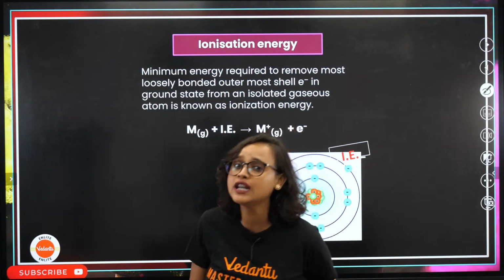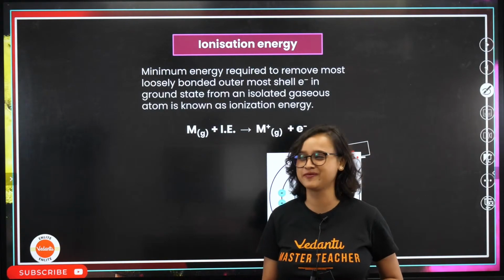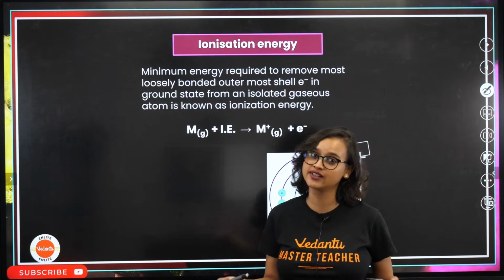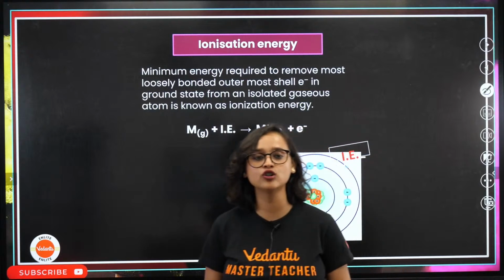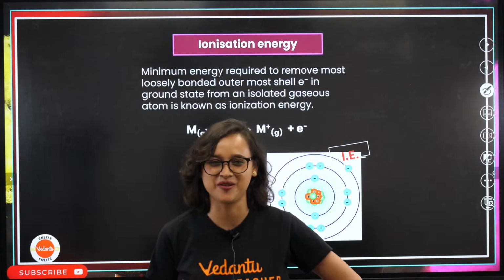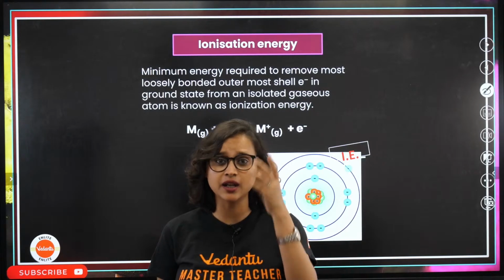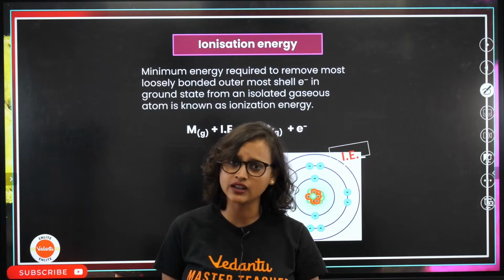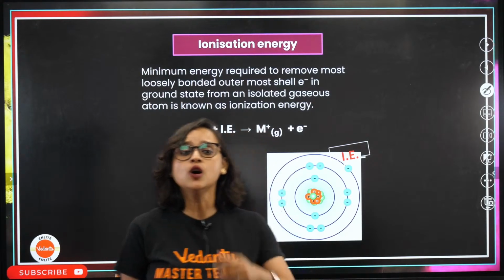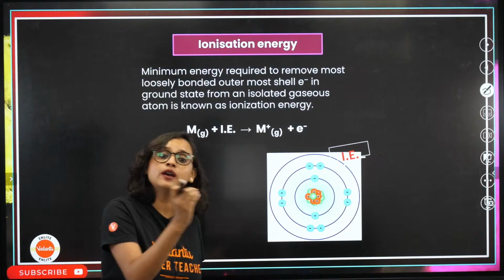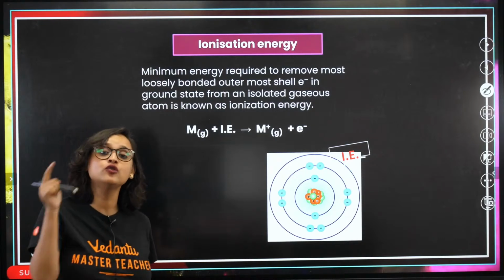The atom will only be ready to give away its electron when you provide energy. Otherwise, the atom is like, good luck with it. Without energy coming to take my electrons, not possible, not giving it to you. Like imagine if I go to Myntra and I'm like, Myntra, please let me shop. At max, Myntra will provide me some discount, 70%, 80% discount, but will it give it to me for free? No. Good luck, daydreaming. Same way, whenever you want to take away one electron from an atom, you have to give some energy.